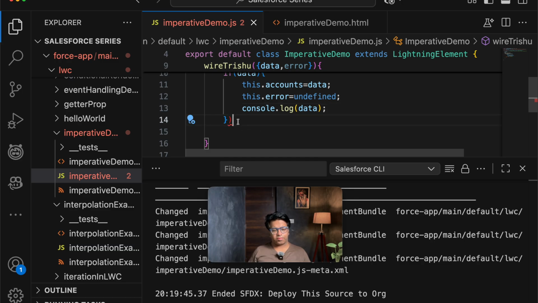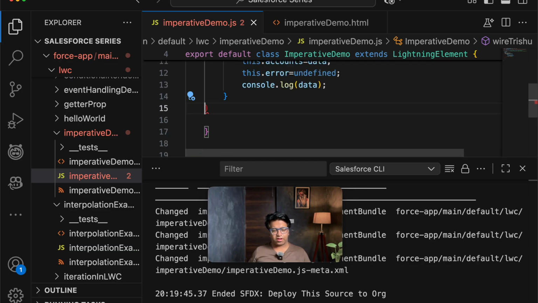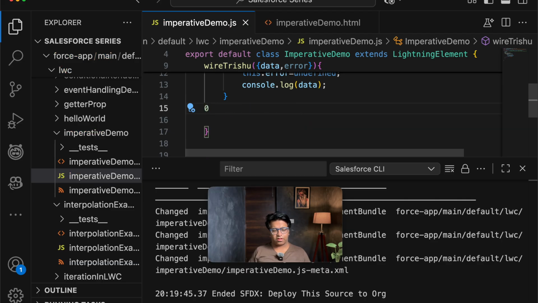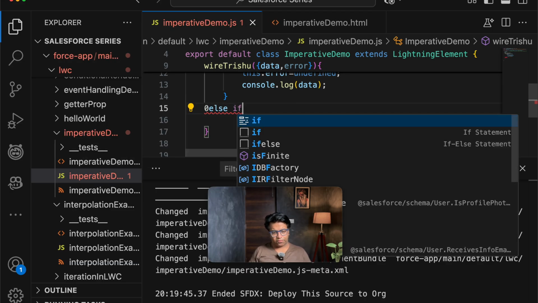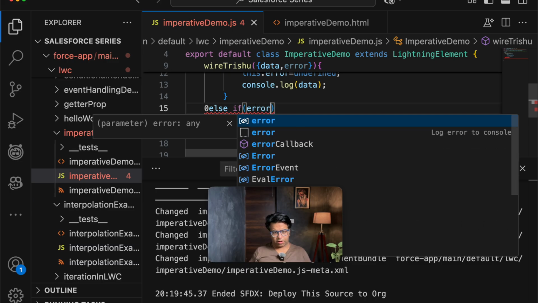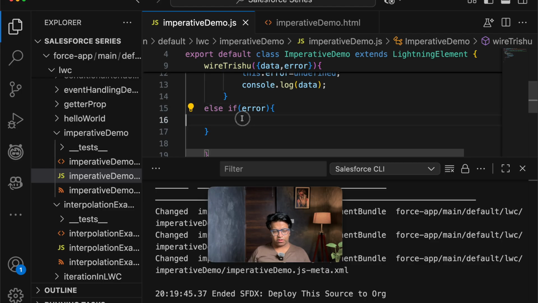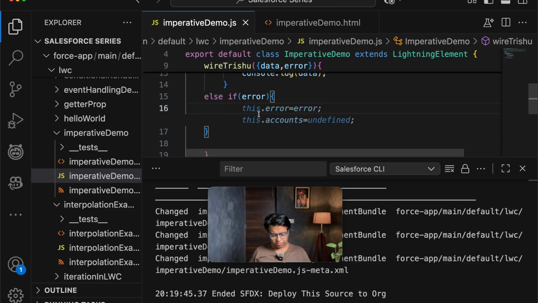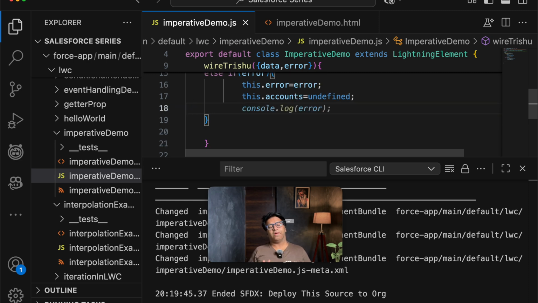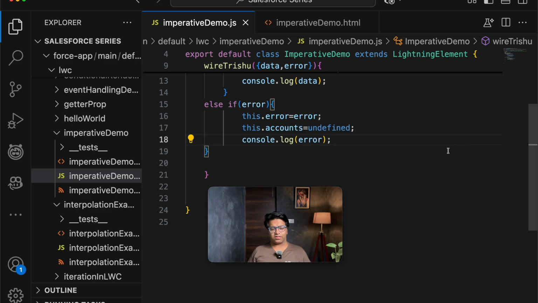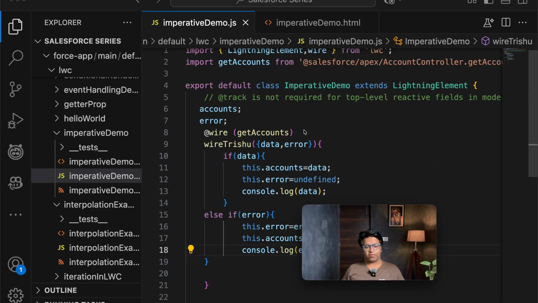And similarly, once we are done with the first part, the second part, what we will be doing, first of all, let's delete this bracket, else if error. And further I will be just deleting this, and it has given me the suggestion. So I think yes, this dot error equal to error and this dot accounts equal to undefined. So now we are using just like an imperative method here, and here we will be doing console.log error. So these all are the changes that we need to make in our JavaScript file.